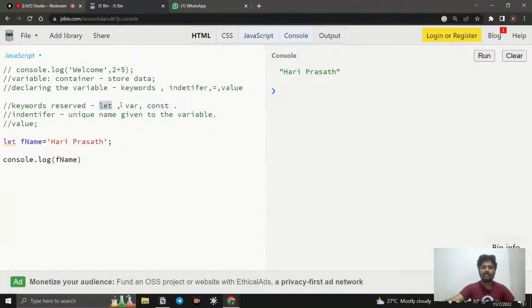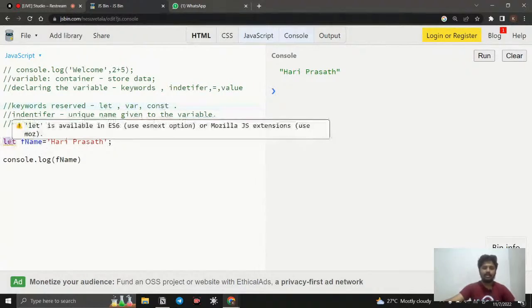What is the difference between let and const? Let and const were introduced in modern JavaScript after 2015, with the concept of ES6. You may ask, if var is the old one and these are newly introduced, then what is the difference between let and const, right? So I will tell that.